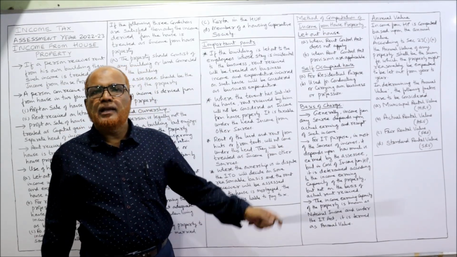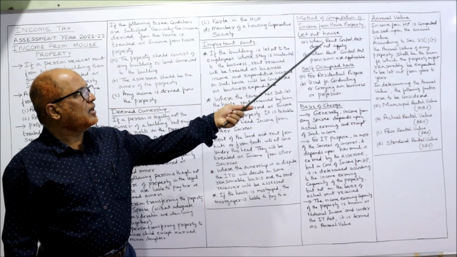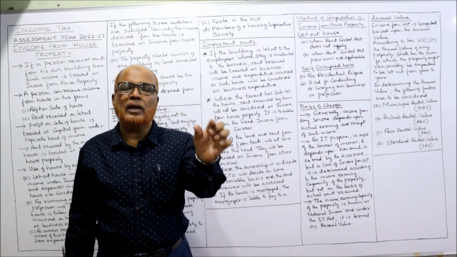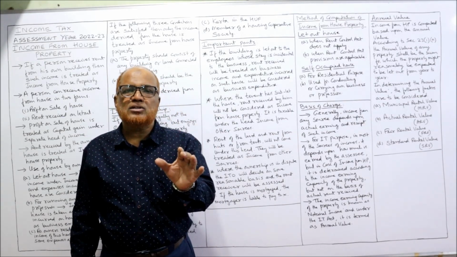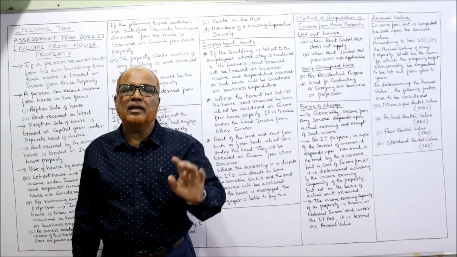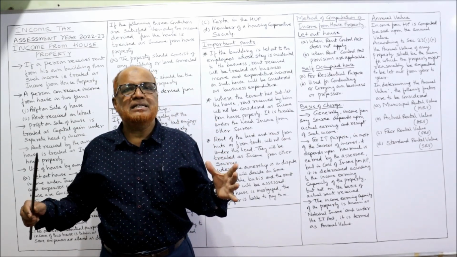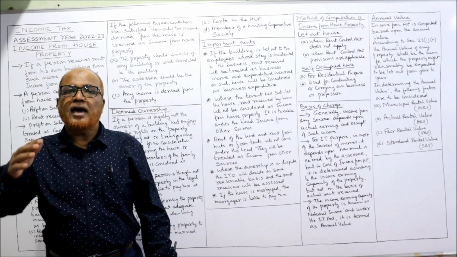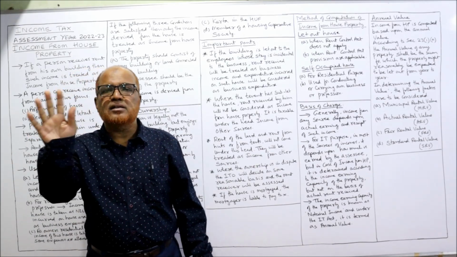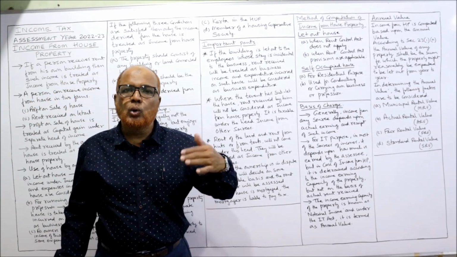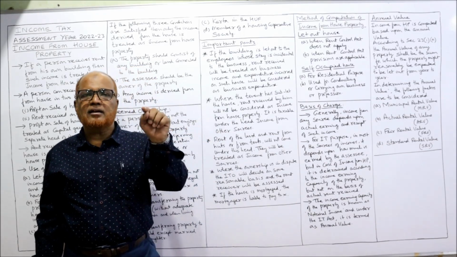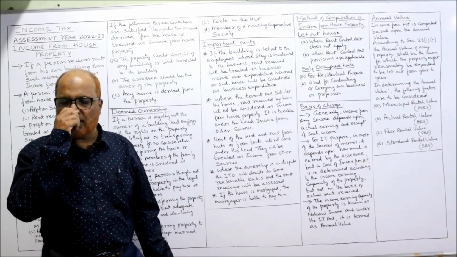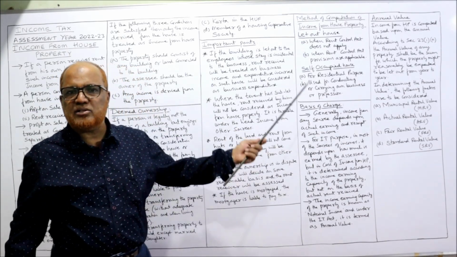We have divided. Let out houses are of two types: those where the Rent Control Act applies and those where it does not apply. In India, we have a Rent Control Act. This Rent Control Act is applicable to a few areas, a few metropolitan cities and large towns. There the Rent Control Act is applied, and in other areas the Rent Control Act does not apply. So while doing the problem, we have to see whether the Rent Control Act is applicable or not. In this way, there are two types of let out houses: where the Rent Control Act is applicable and where it is not applicable.